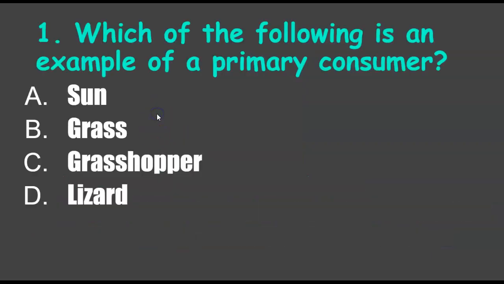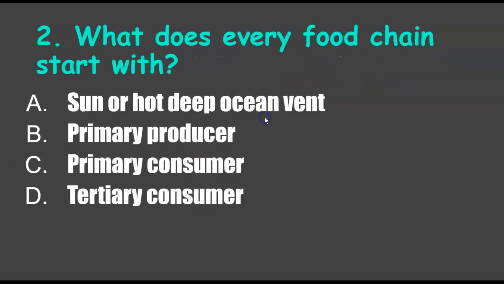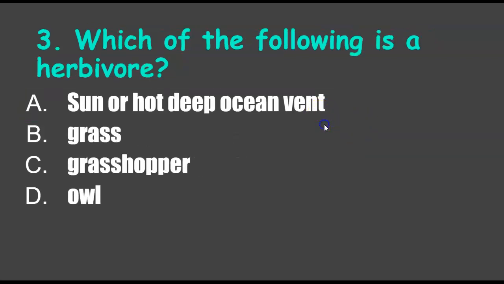All right, quiz time. 1, 2, 3, 4, 5. Which of the following is an example of a primary consumer? Sun, grass, grasshopper, or lizard? Consumer. That's the one you're going to look for. That would be the grasshopper. What does every food chain start with? It has to start somewhere. This is either going to be the sun or the hot deep sea vents, ocean vents, pardon me.